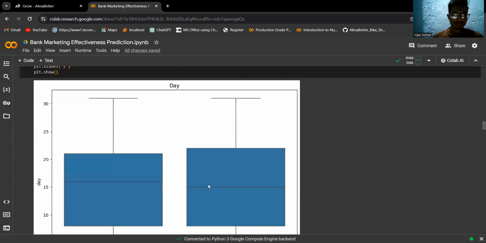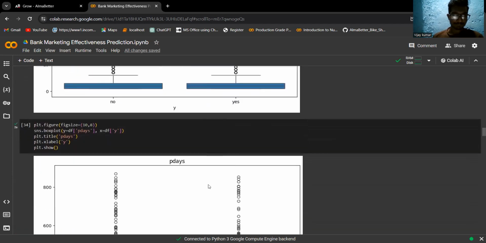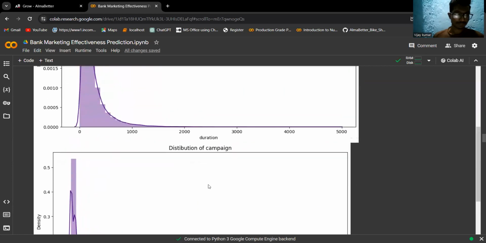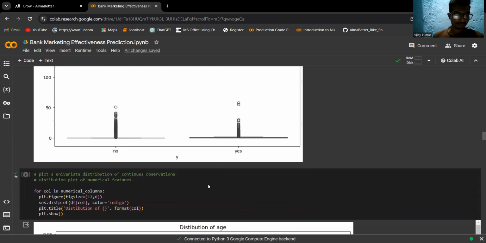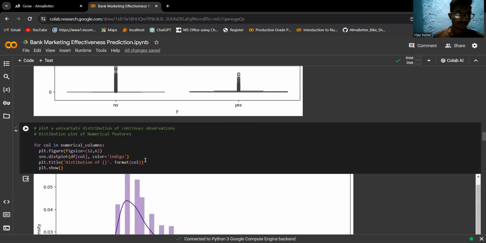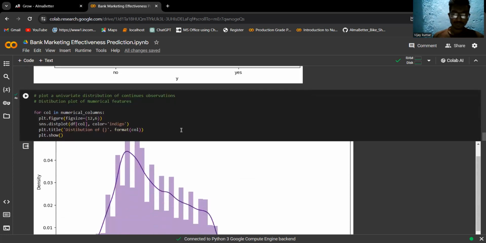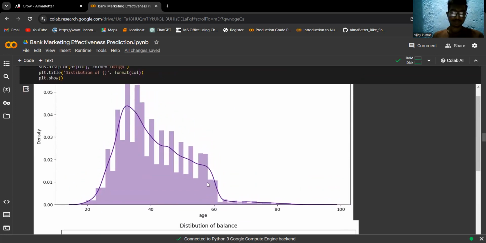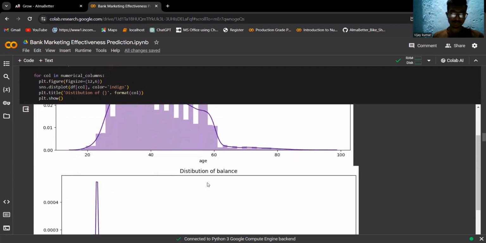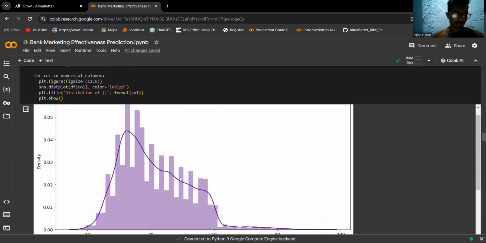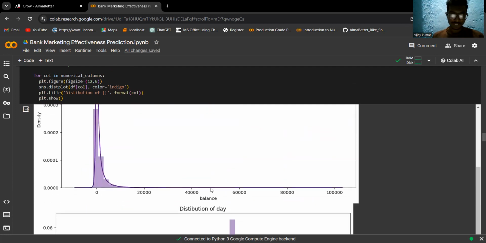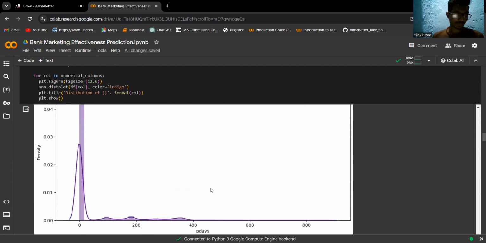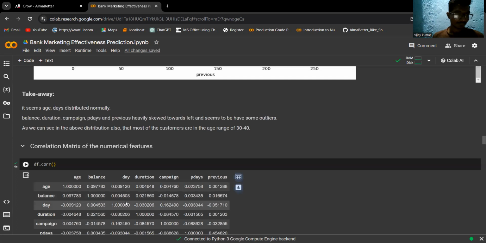This is for balance. We can do this for all independent variables. Now we'll plot our independent variables to check whether they are skewed or not. Age is normally distributed. Balance is skewed. Day is normally distributed. Most of our variables are skewed.